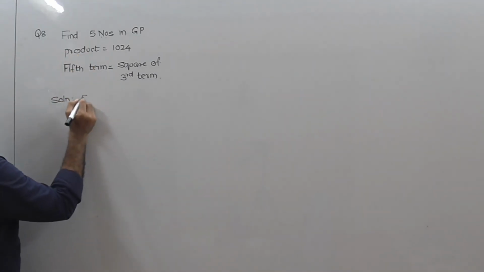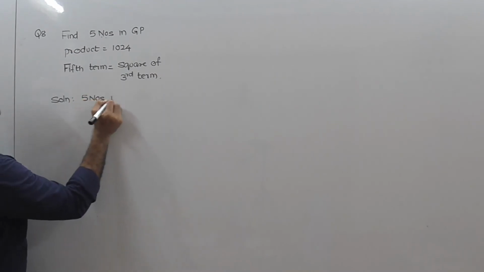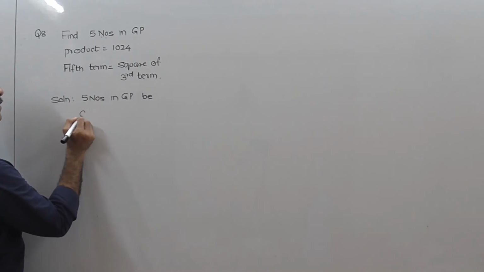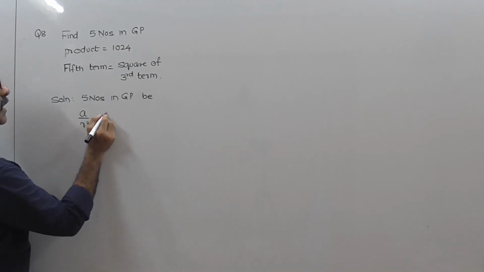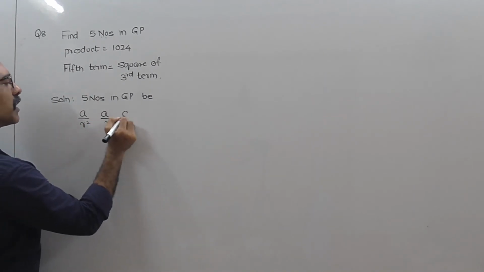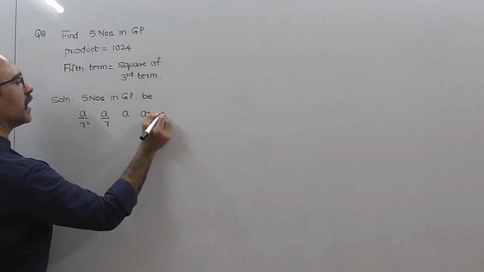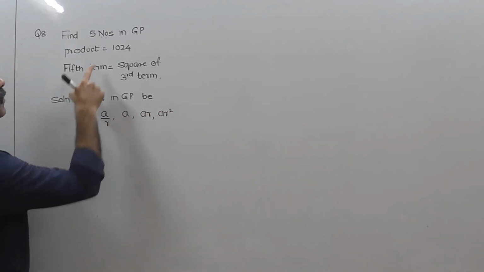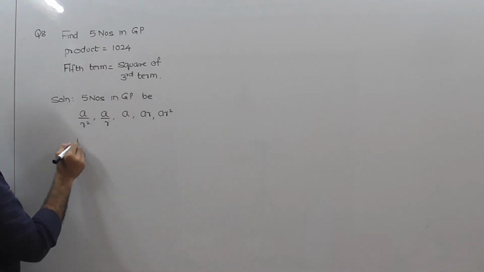Find 5 numbers in GP: a upon r square, a upon r, a, ar, ar square. First, the product is 1024.